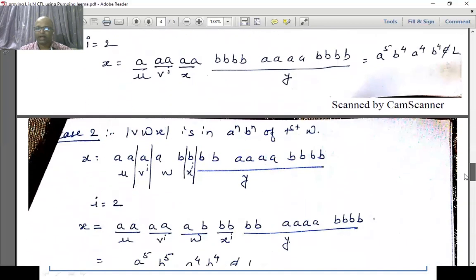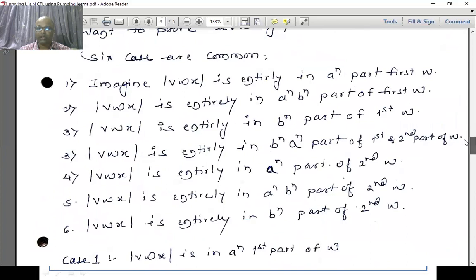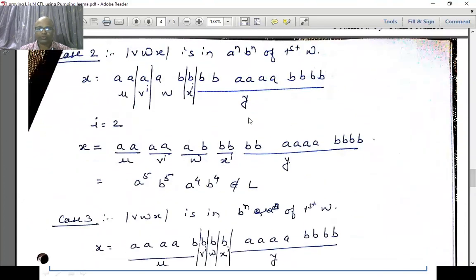So similarly, I can prove case number 2, where VWX lies entirely within the first W's A raised to N, B raised to N. Where is it exactly? I am considering that it occupies a few A's and a few B's of the first W. So that is case number 2. If I consider this half and pump up the strings V and X, pumping up means the resultant string will have twice the number of elements of V and twice the number of elements of X.